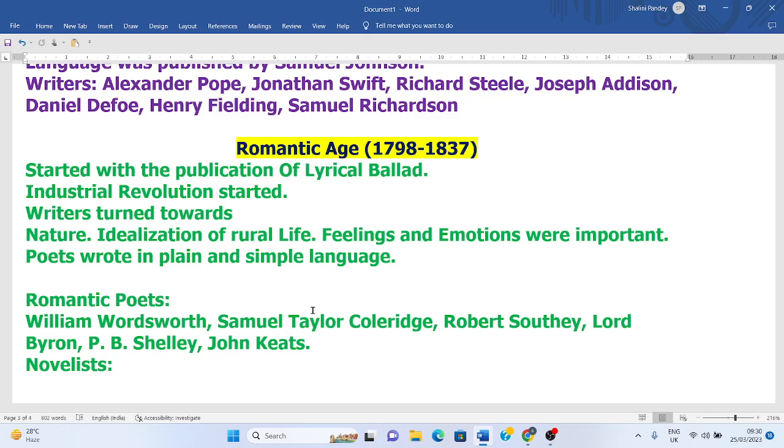this was an age of pollution and mechanization, and people were being dehumanized, and the writers of this age wanted to get back to nature. They wanted to return to nature, so there was a great cry for return to nature, and there was an idealization of rural life to get away from city life.